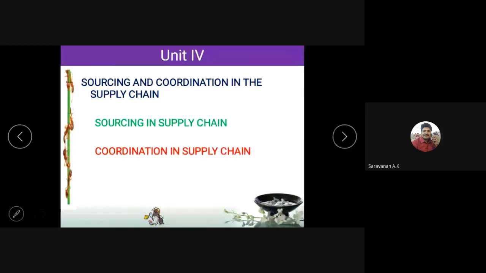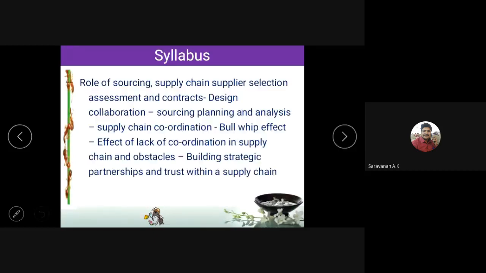These are the two main segments of unit 4. 14B will be mostly from the coordination of the supply chain. This is your syllabus given in the analytic curriculum. You will see it one by one.